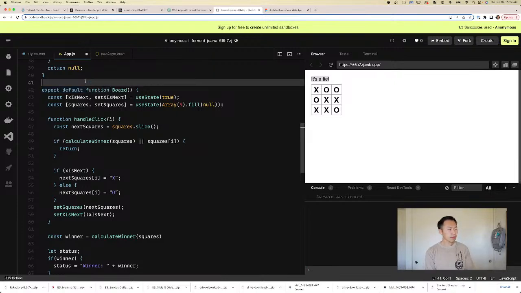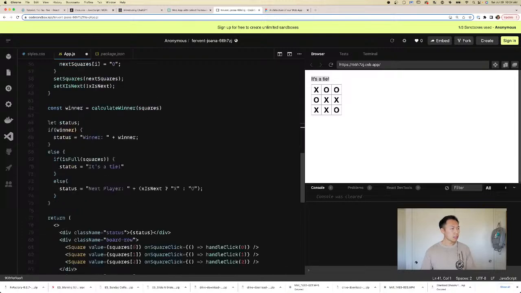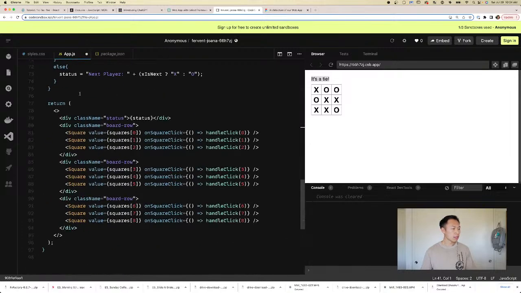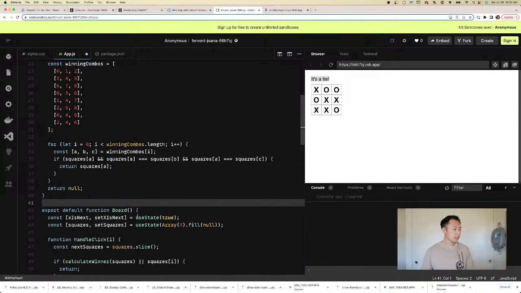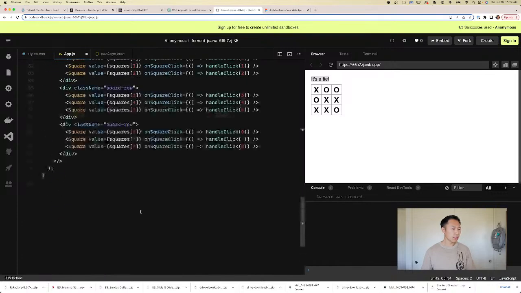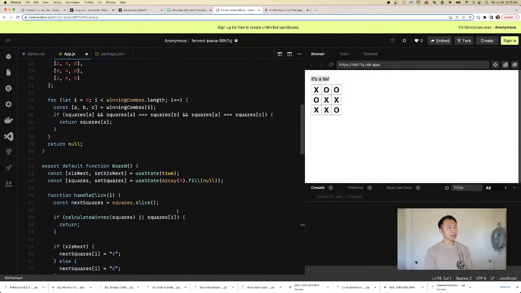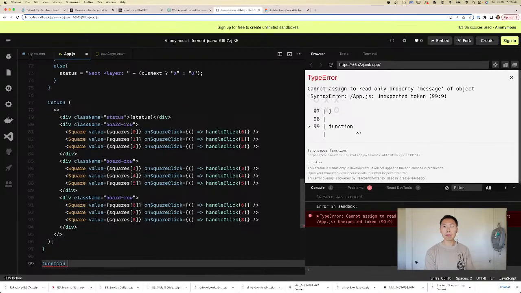So let's just start small, right? How do we start small? So let's look for this board component. Where does it end? It ends over here. So let's create a new function, right? This function, remember, to create a React component, we make it a function.